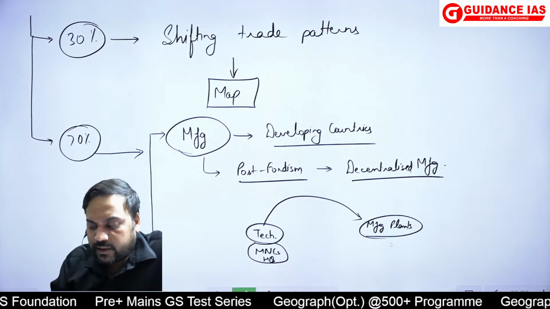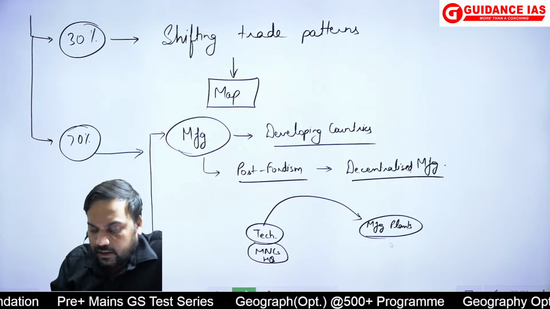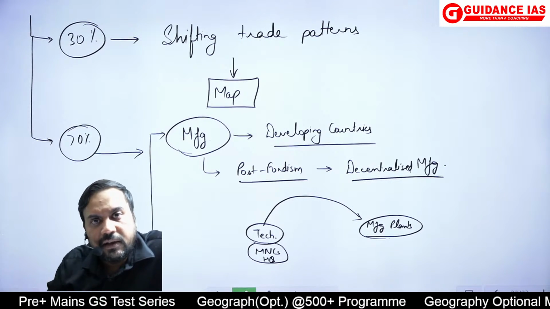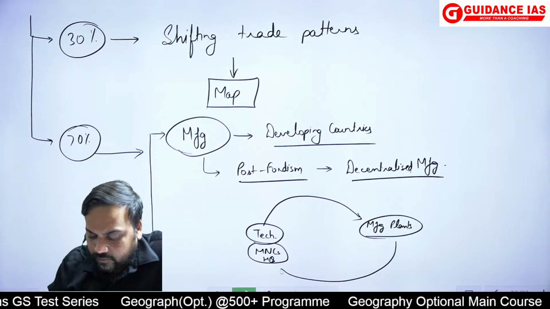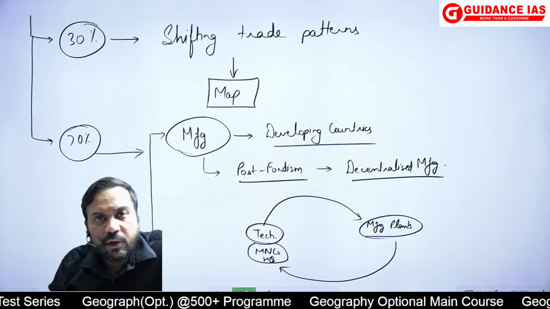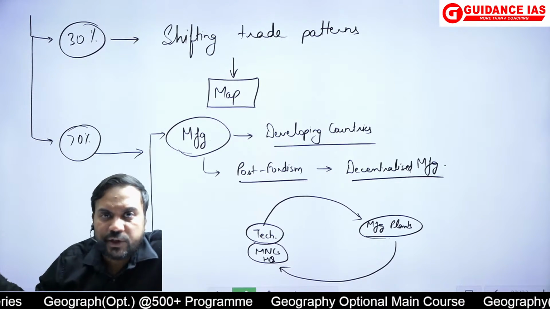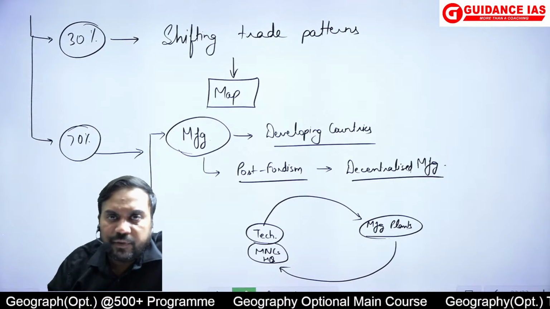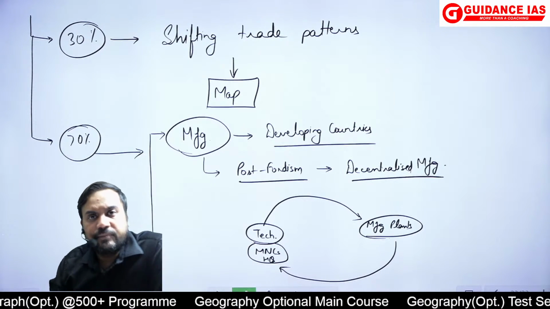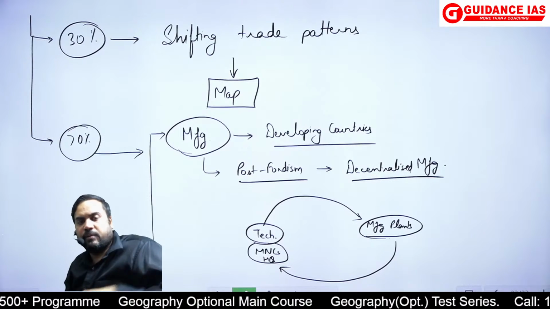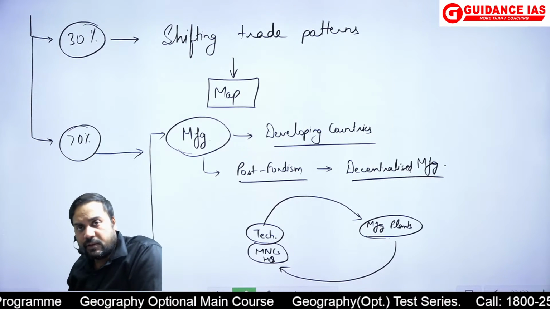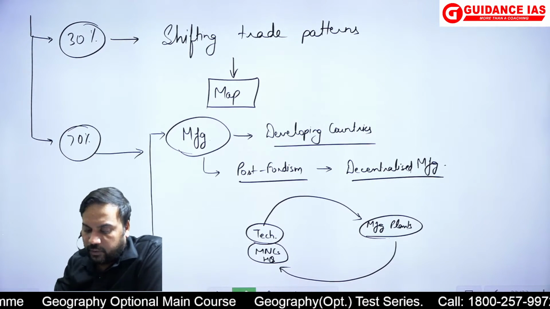As a result of which, now what is taking place? The manufacturing is being done where? In the developing countries. And as a result of this, there are new opportunities arising for these developing countries, like the case of China, India. You could have definitely given so many examples. हमने देखा है, and the Made in China example, how China has become a very important trade power of the world.